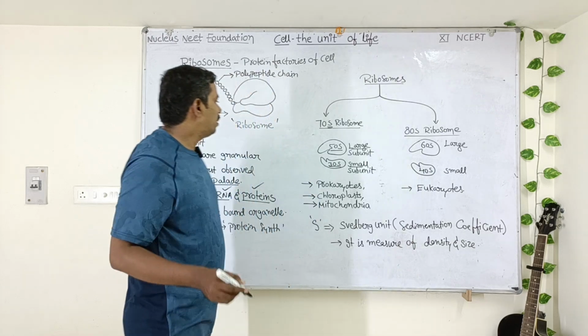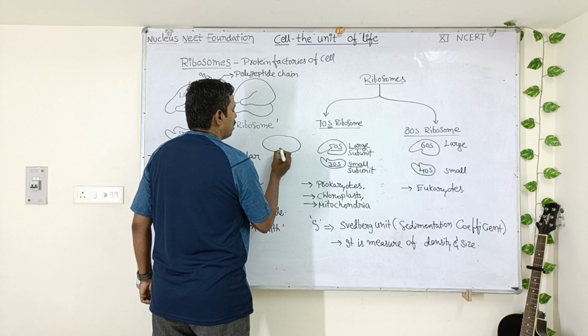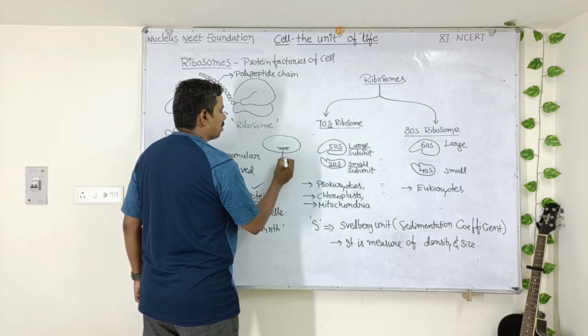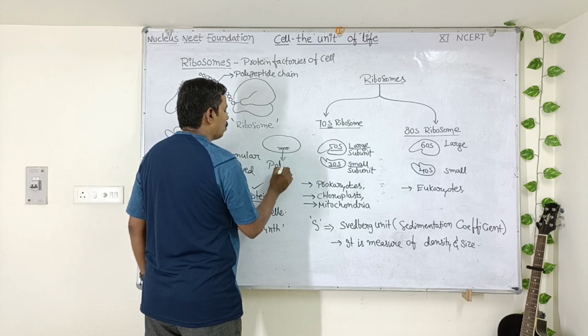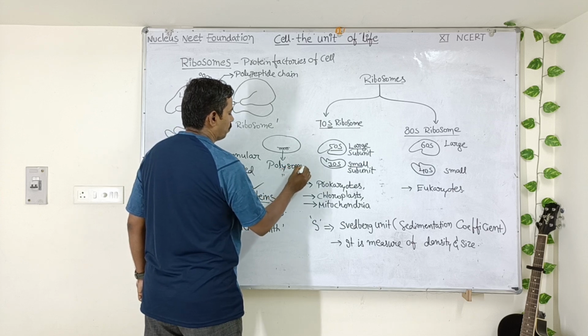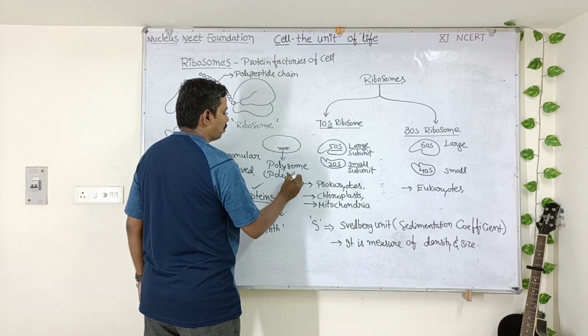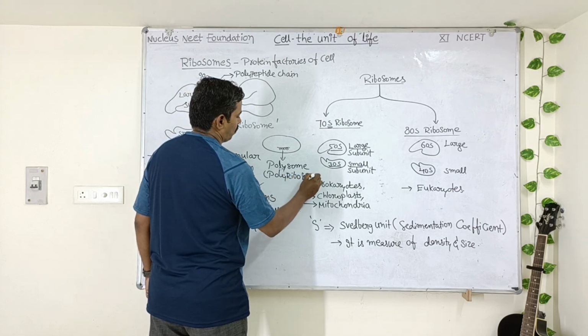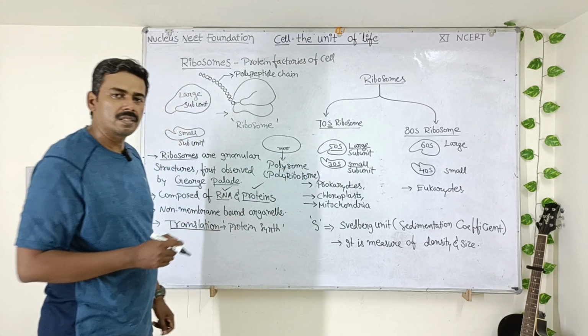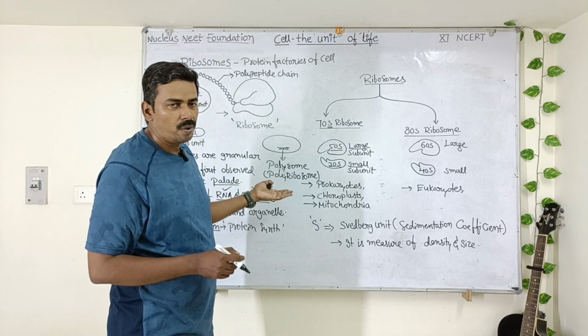Understood, students? So in the prokaryotes, we have seen that several 70S ribosomes, when they are attached to messenger RNA, form a structure called polysome. Polysome is also called polyribosome. This point we have already discussed. The function of polysome or polyribosome is nothing but protein synthesis.